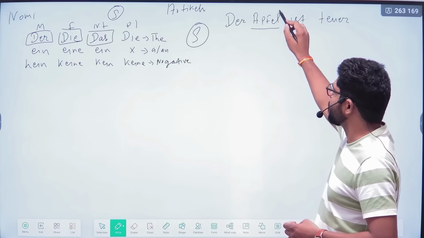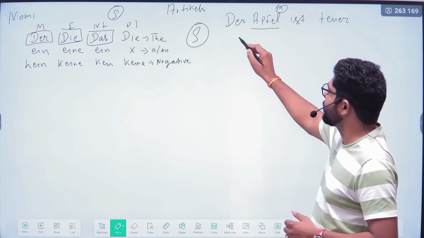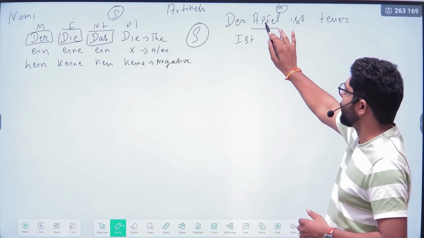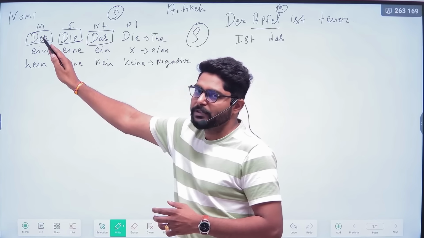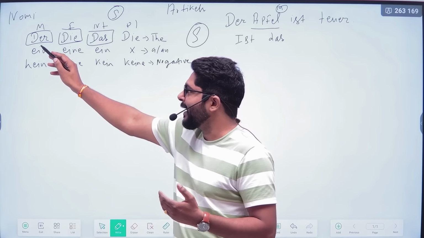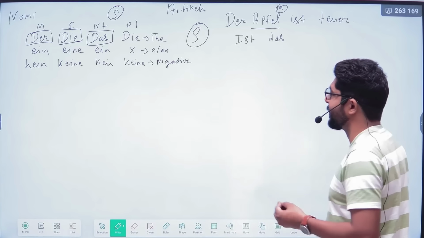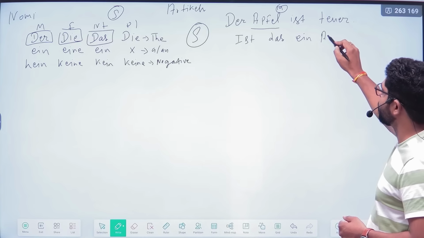You know that this is masculine, so that's why we have used the article der. Next one is das. If I want to say 'Is this an apple?', we are in the masculine portion, so we have to use ein, because in the masculine part it is written ein. So, ist das ein Apfel?